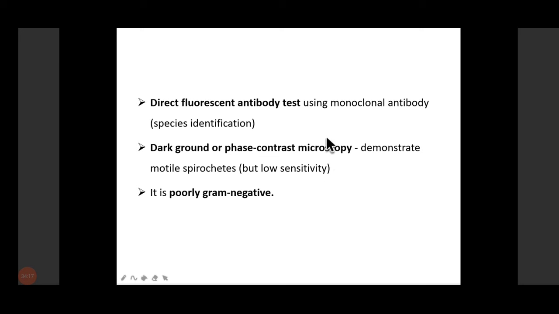These are motile bacteria, so we can detect them in dark ground microscopy. We take the sample and see it in the dark ground microscope, and they will appear as motile spirochetes. These are poorly stained with Gram stain, that is why we go for Giemsa stain or Wright stain.